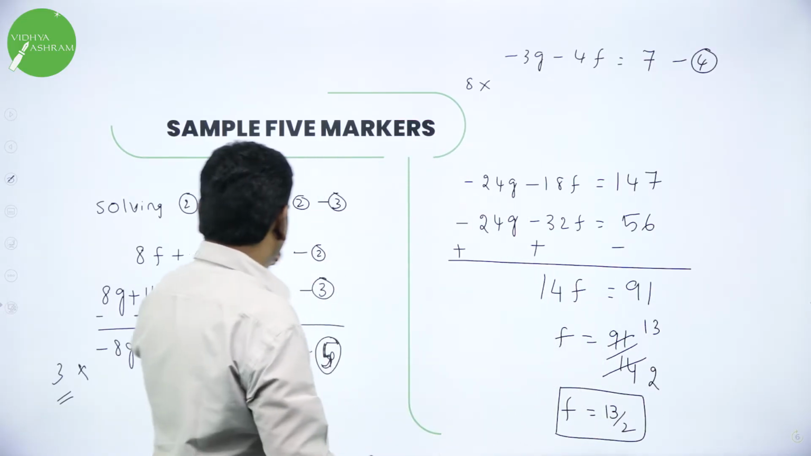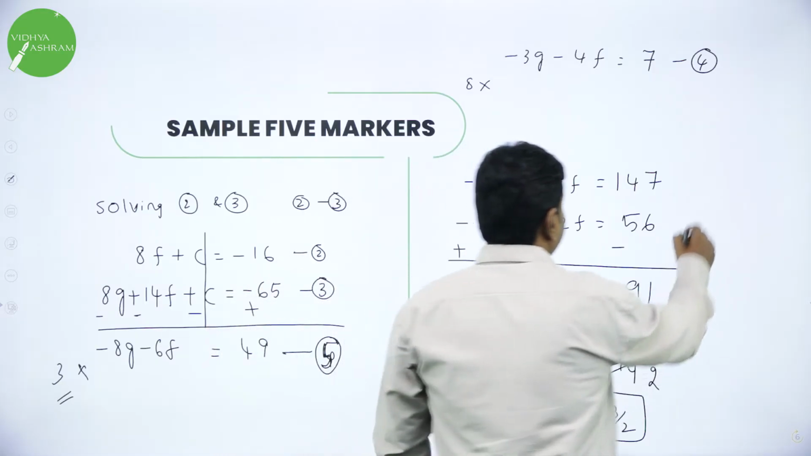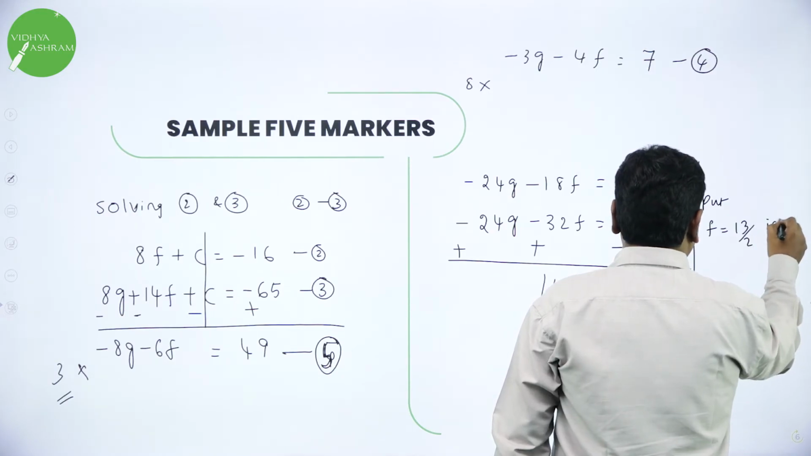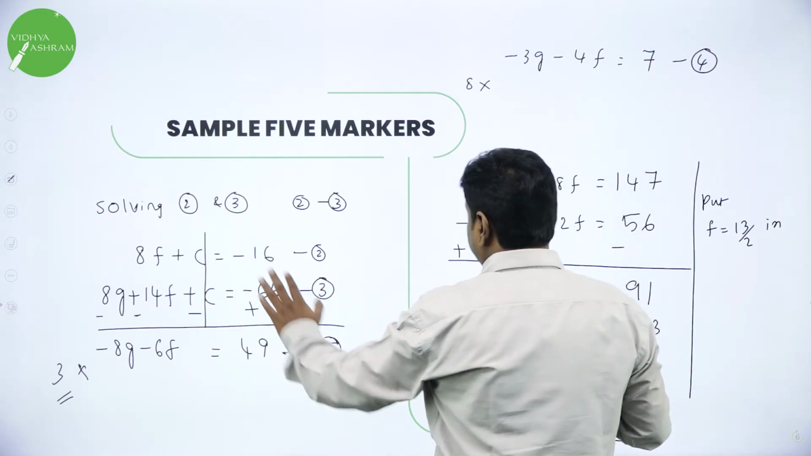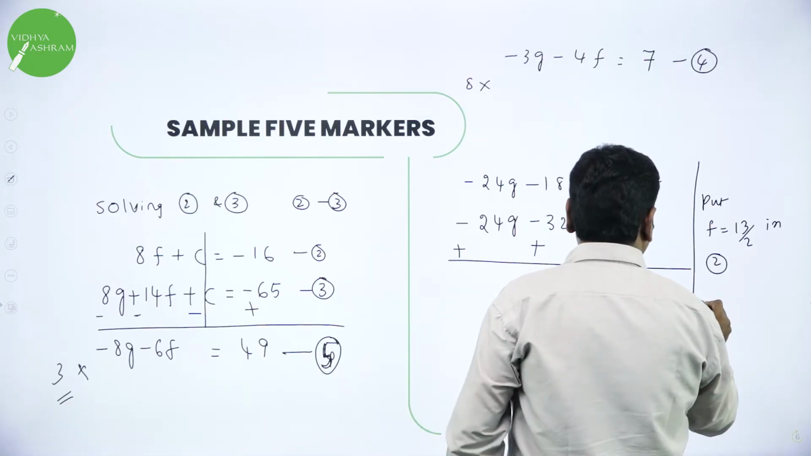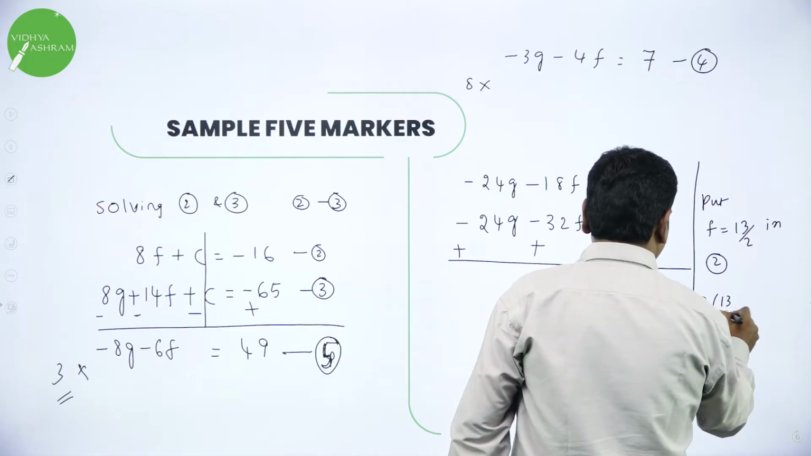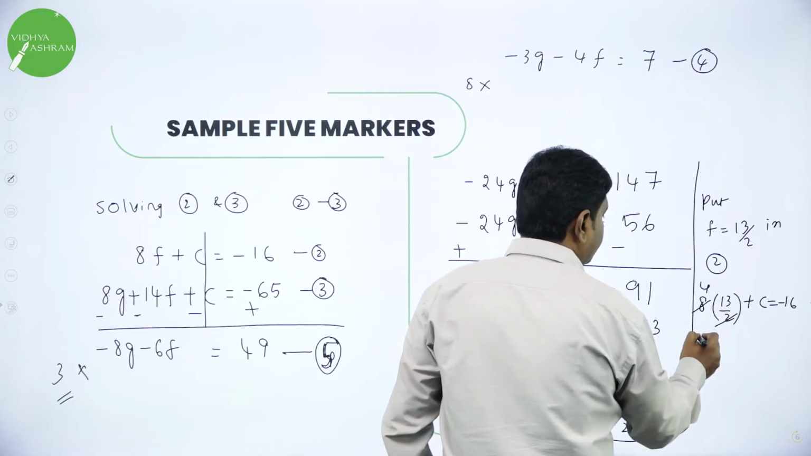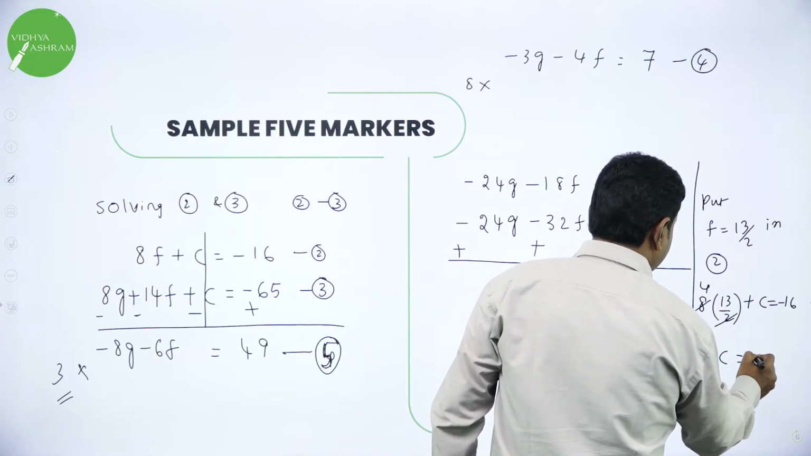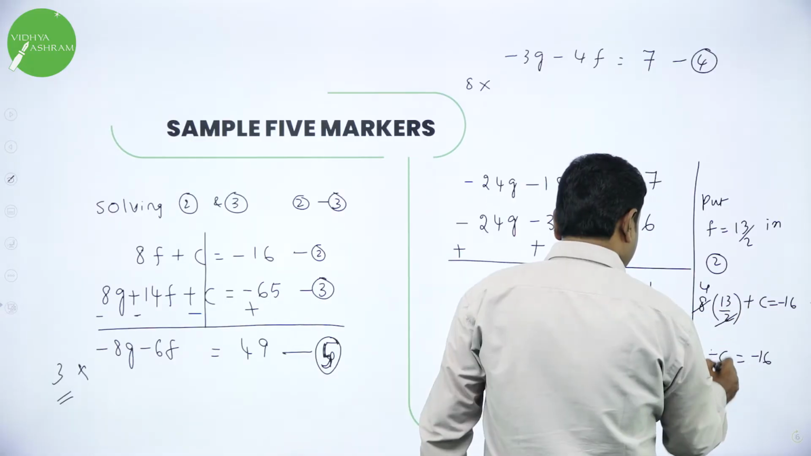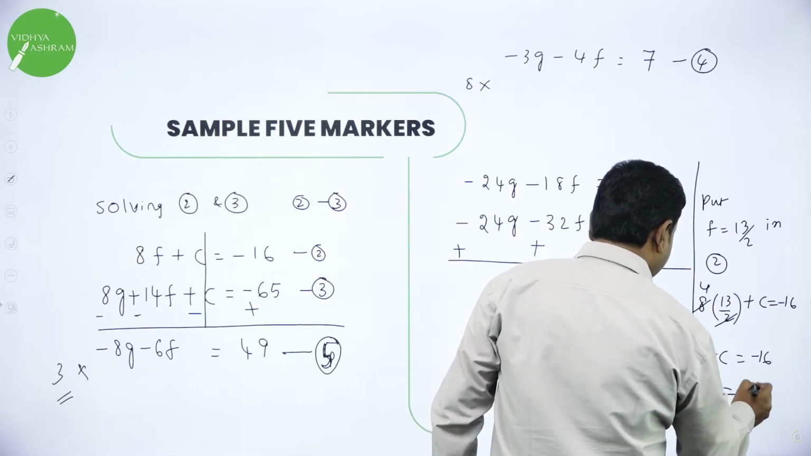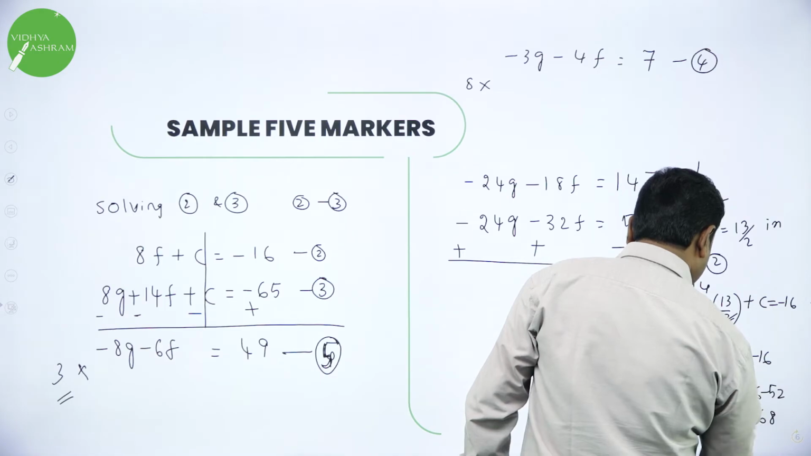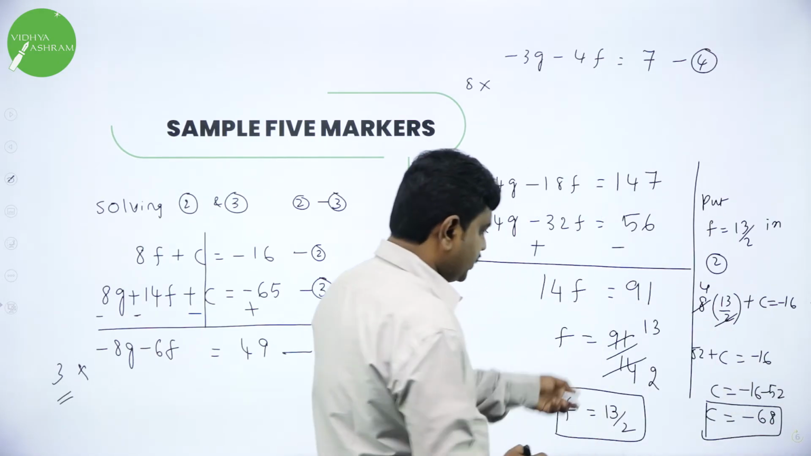Substitute F in any one equation to get G. Now put F equal to 13 by 2. I can substitute in any one equation, so in equation 2, I will get C. 8 times F, what is F? 13 by 2, plus C is equal to minus 16. 2 1s are 2, 4s are. So C is equal to minus 16 minus 52, C is minus 68. So you got F and C.